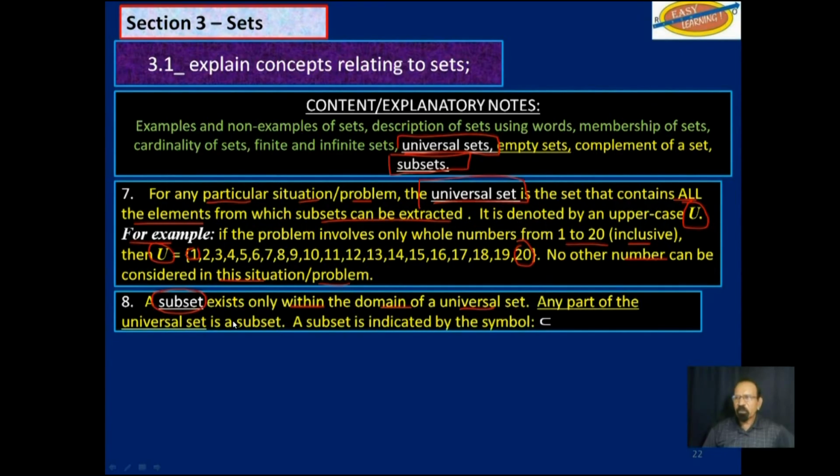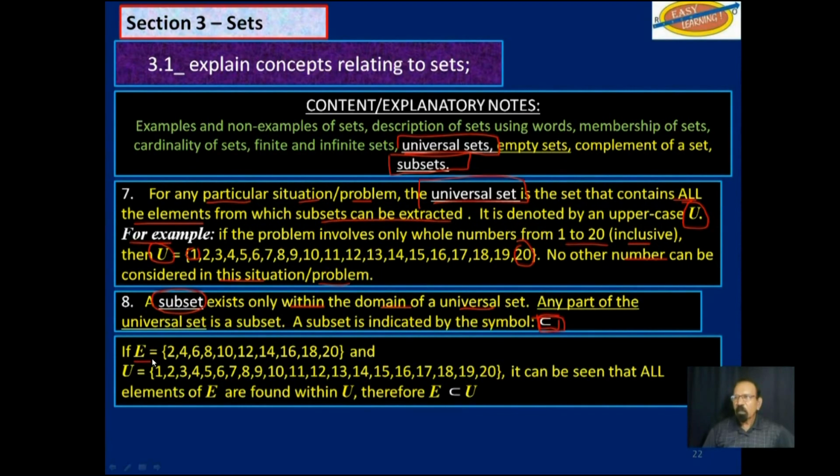Any part of the universal set is a subset, and a subset is indicated by this stretched, somewhat looking C. So if E is the set 2, 4, 6, 8, and so on right up to 20, and U, which is the universal set, is made up of the whole numbers from 1 to 20, it can be seen that all elements of E are found within U. Therefore, E is a subset of U. You can find E within U.